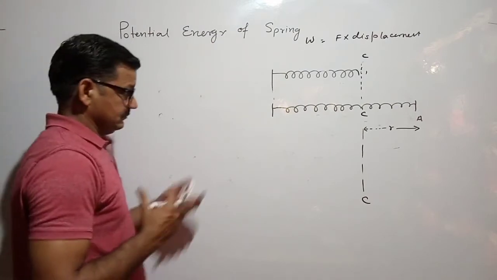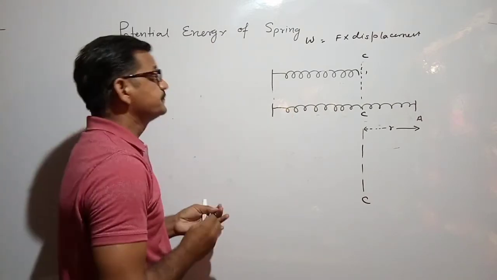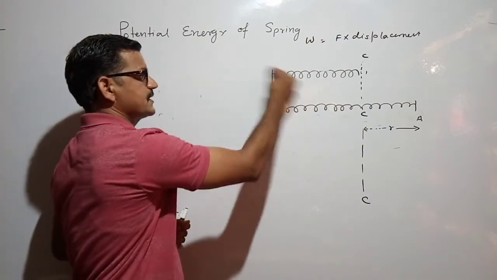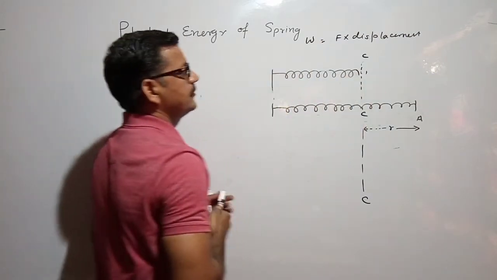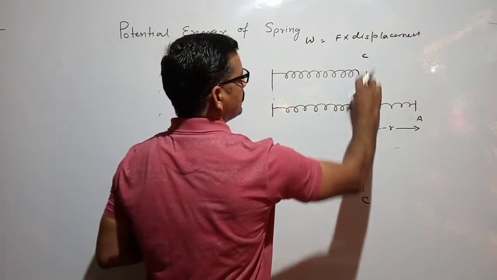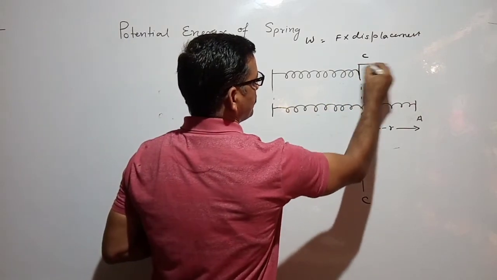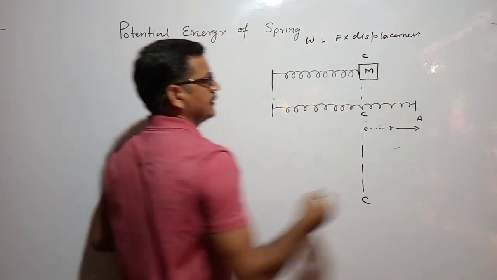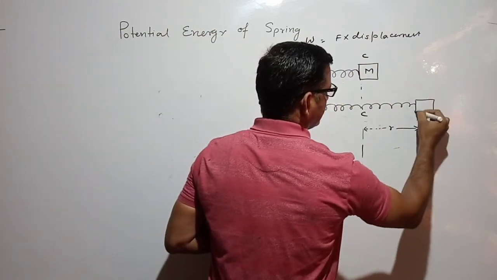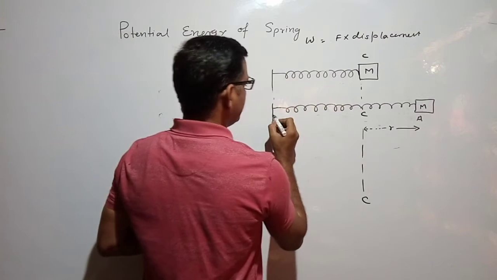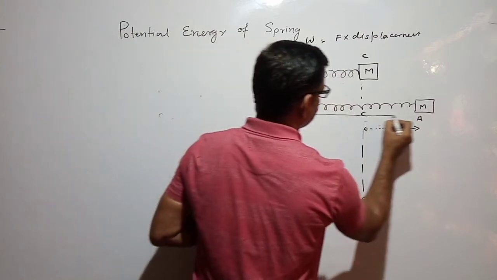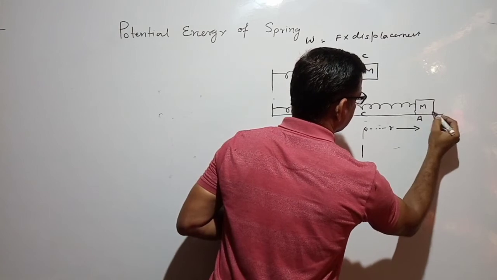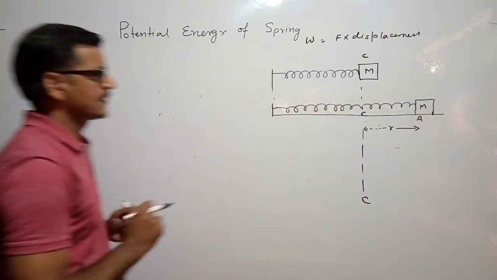We suppose that we have a spring whose one end is tied here and the other end is free. Now we attach a block of mass M here.